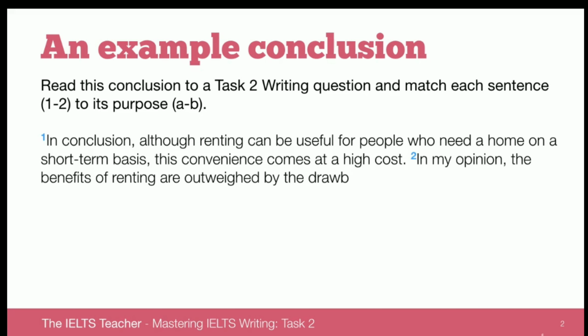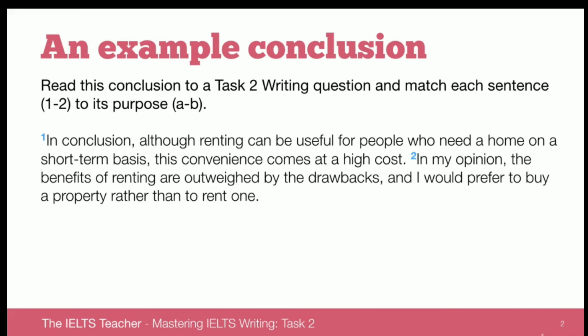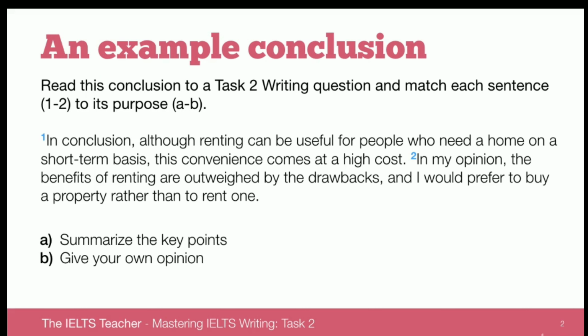So, in conclusion, although renting can be useful for people who need a home on a short-term basis, this convenience comes at a high cost. In my opinion, the benefits of renting are outweighed by the drawbacks, and I would prefer to buy a property rather than to rent one. So we've got two purposes here, and can you match them up? Either we're summarising the key points or we're giving our opinion.